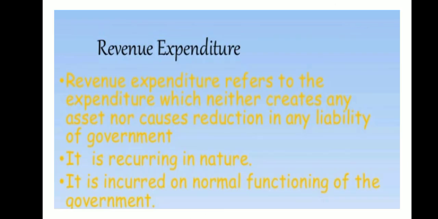Now, what does revenue expenditure mean? Revenue expenditure refers to an expenditure which neither creates an asset nor causes any reduction in the liability of government. It is recurring in nature. It is incurred on normal functioning of the government.